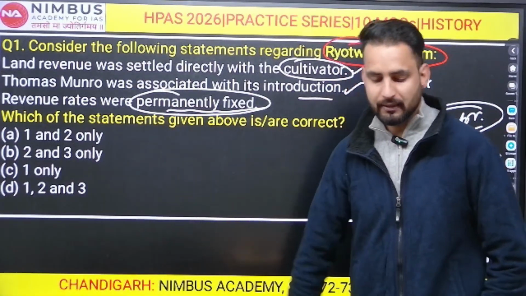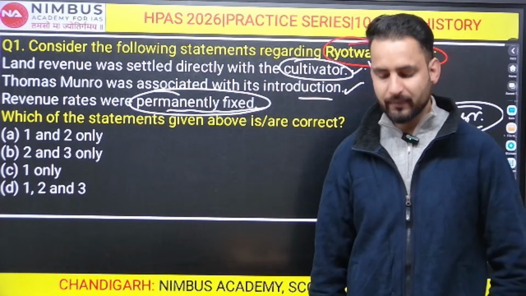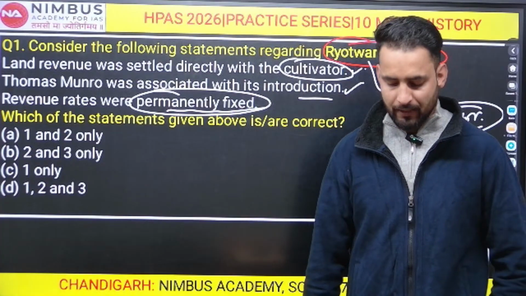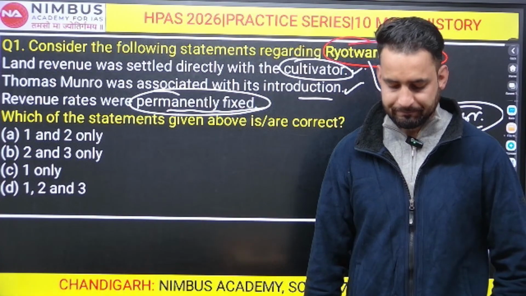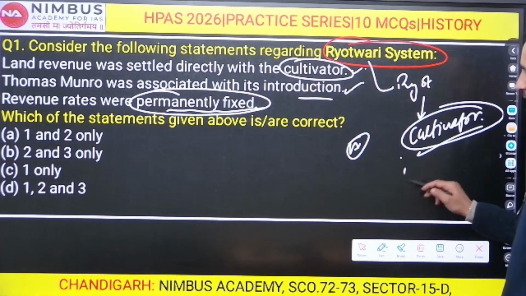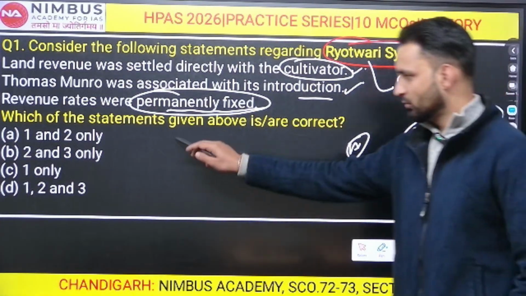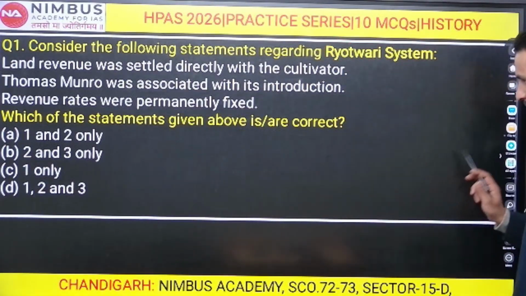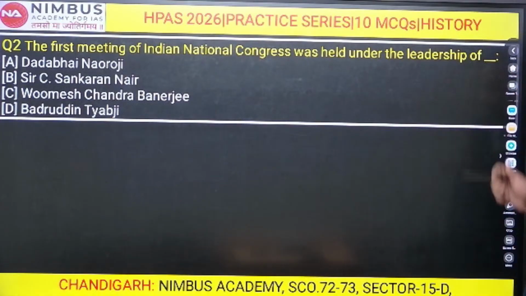Actually, that is basically the system of the Permanent Settlement. The revenue was permanently fixed for some fixed period of time, and this was not the case in the Rayatwari system. All right. So 1 and 2 is going to be the right answer, which is option number A, that all of you have given. Very good. We will move on to our next question, that is question number second.